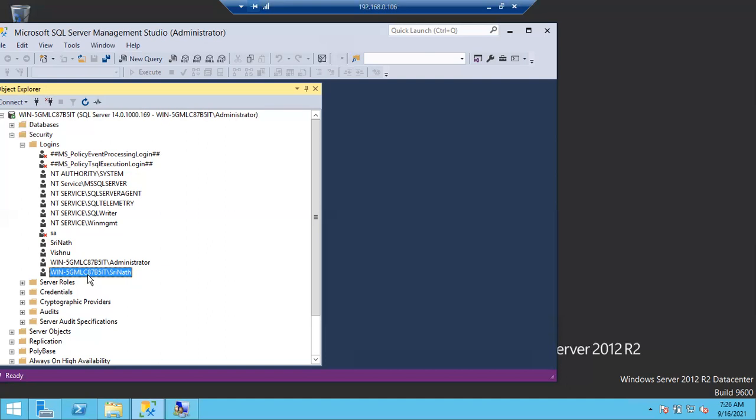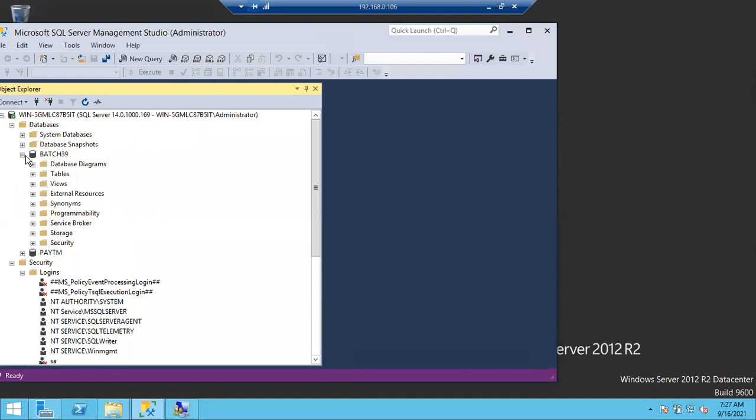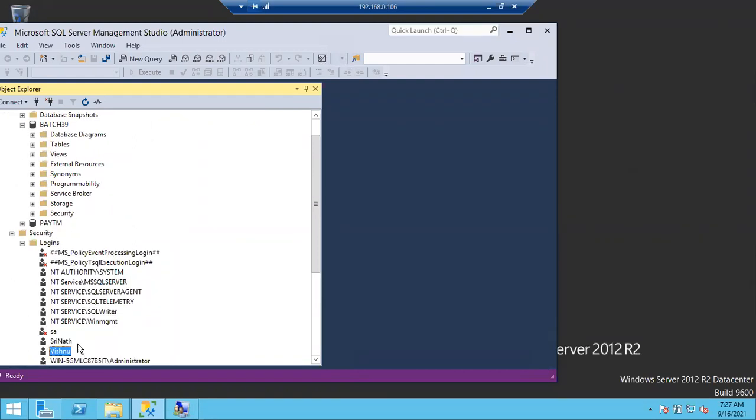I have a question for you. If I delete this login, will the associated user in the database be deleted or not? Imagine Vishnu has access to one of the databases, bash 39. If I delete the Vishnu login, will the associated Vishnu user in the bash 39 database be deleted or not?